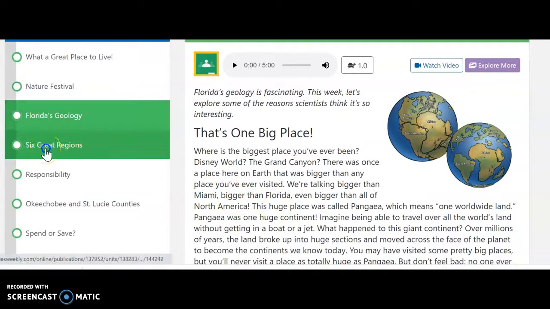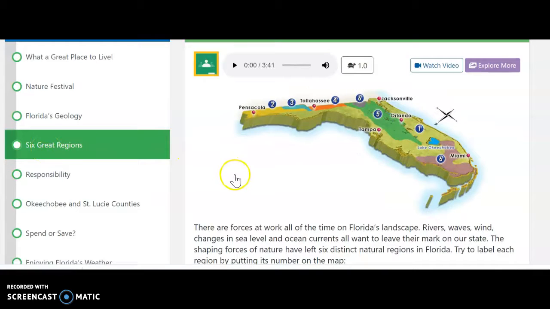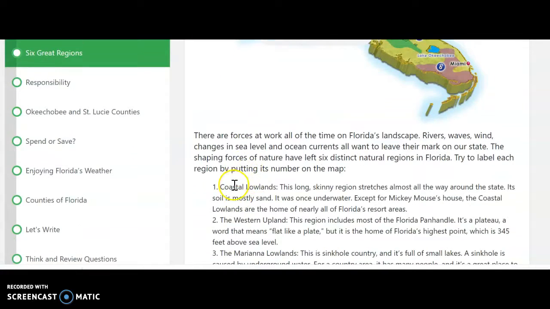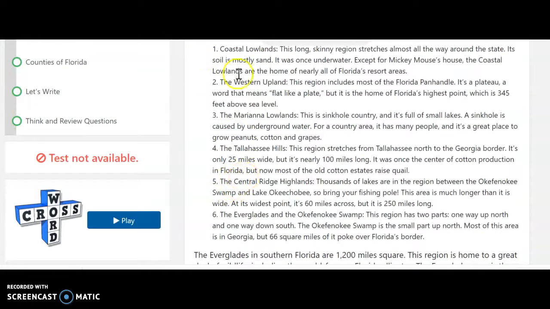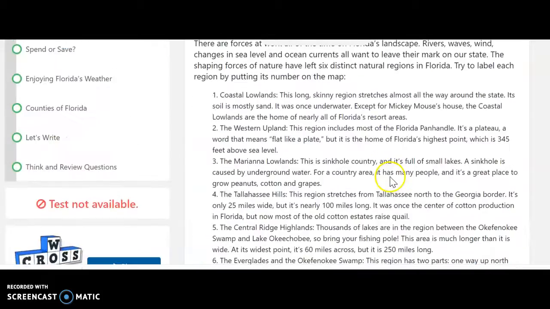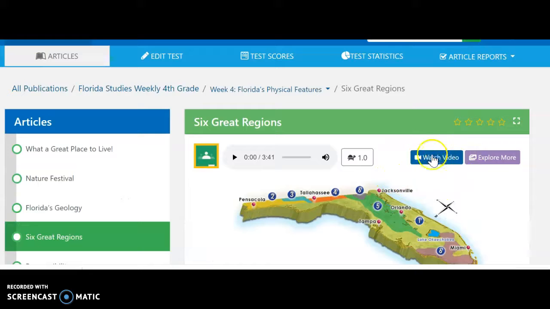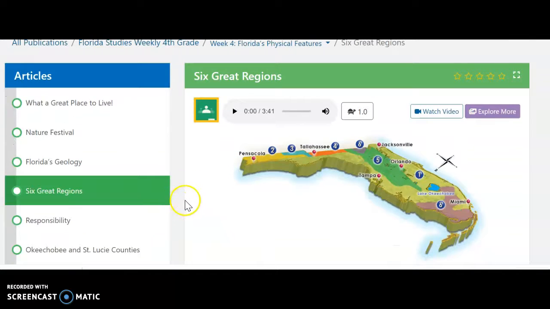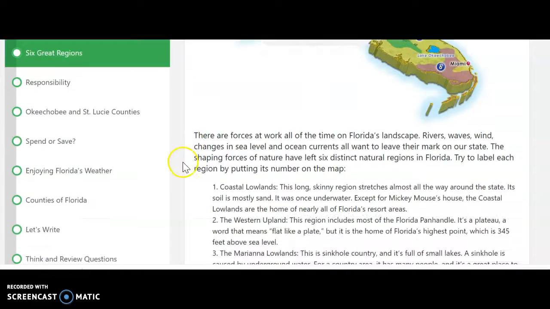On Tuesday, then you're going to go into this area, the 6 great regions. This is kind of a lot of reading right here. It's very specific with a lot of information about these 6 regions. So you're going to read through this section and then come up here and watch this video up here in the corner. It'll kind of do a really good job of summarizing that information and make it a little bit easier for you guys to retain and remember a lot of what you're learning here in this article. After you've read through those 2 sections, that's all that we're going to do from week 4.